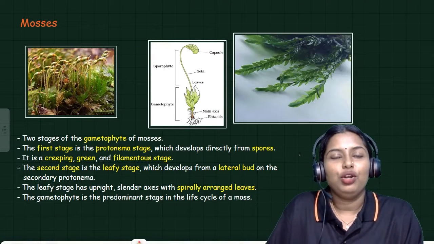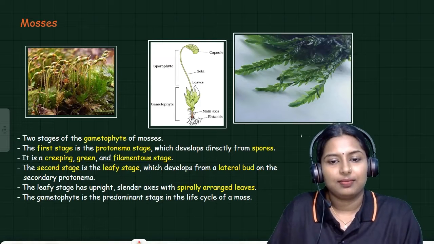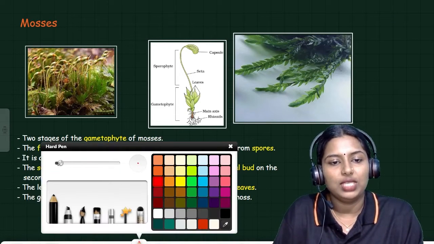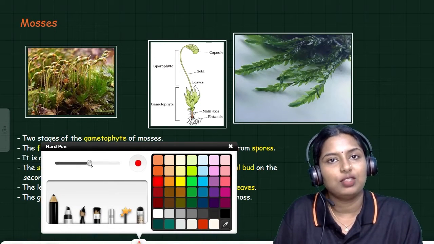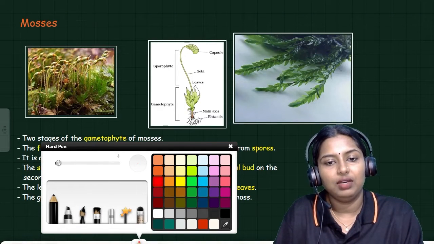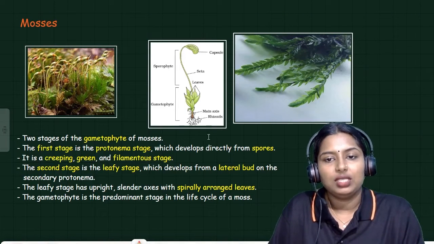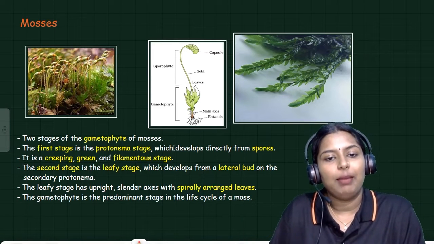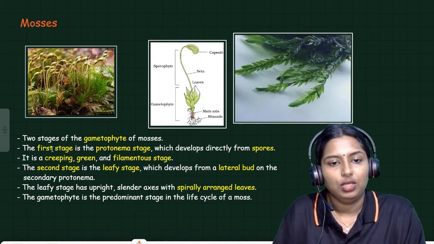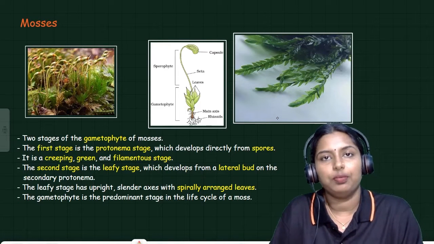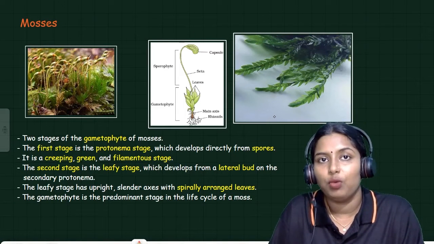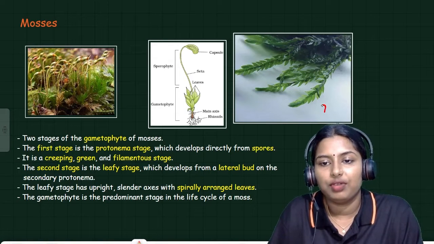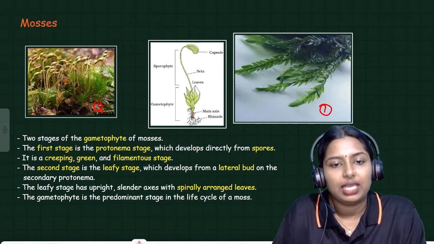Yes. So the next type is mosses. Bryophytes are of two types: liverworts and mosses. These are the images of mosses, showing two stages of the gametophyte of mosses. This is the first stage and this is the second stage.